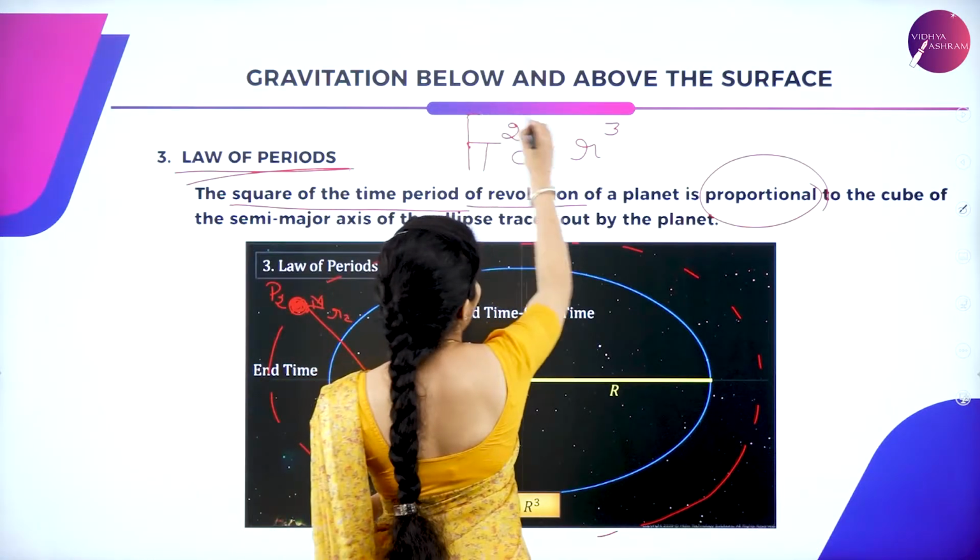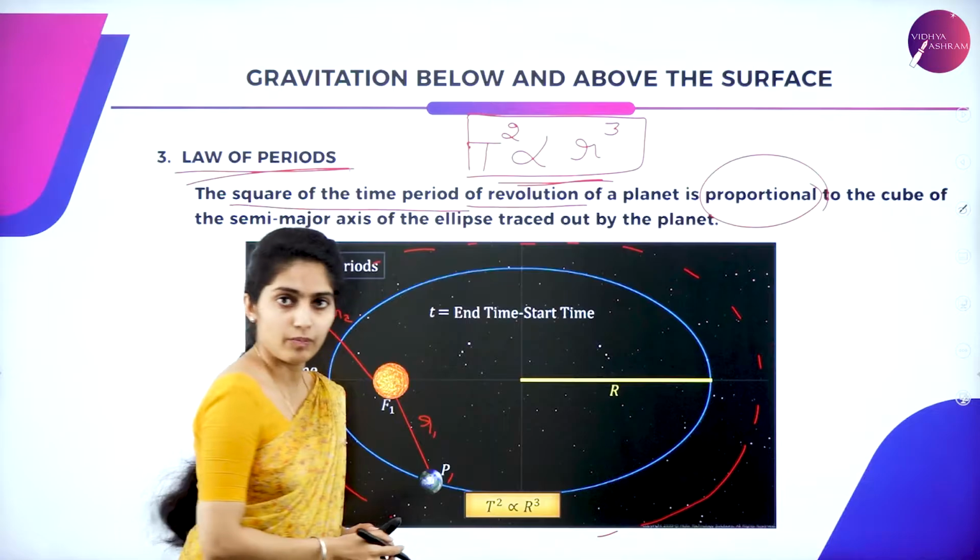That is nothing but your radius, R. So this is all about Kepler's third law.